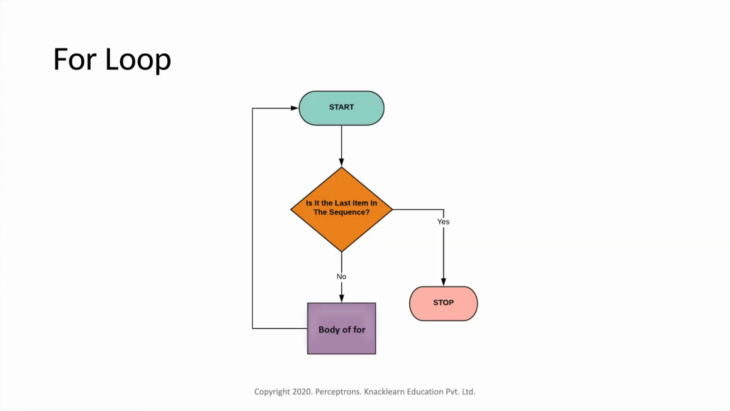In a for loop, this is the flow chart. It will start off with the loop. Is it the last item in the sequence? Till the last item is met, as long as there are items within the sequence, it will keep on iterating.